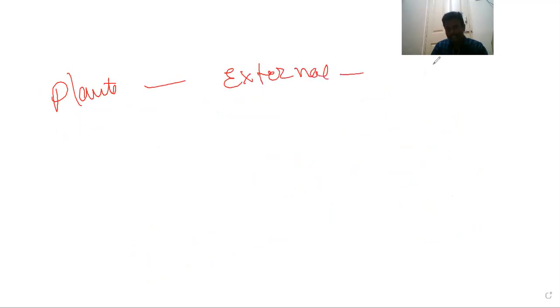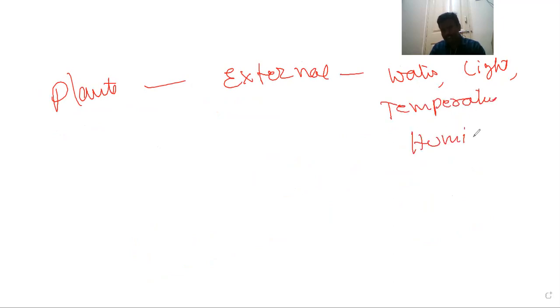Take plants: they respond to external factors such as water, light, temperature, humidity, etc., in a variety of ways, by increasing or decreasing the rate of transpiration.